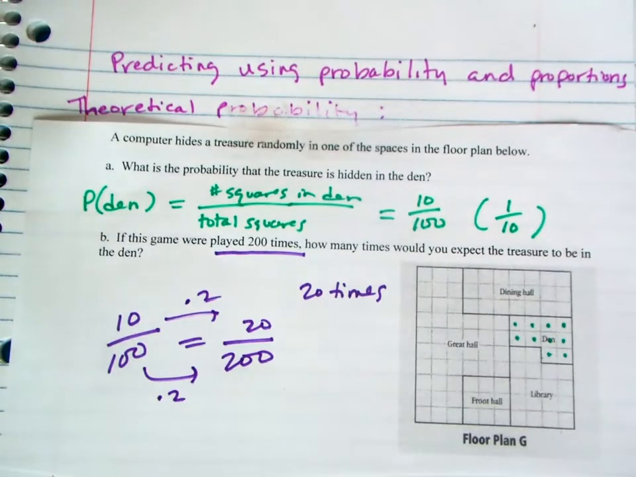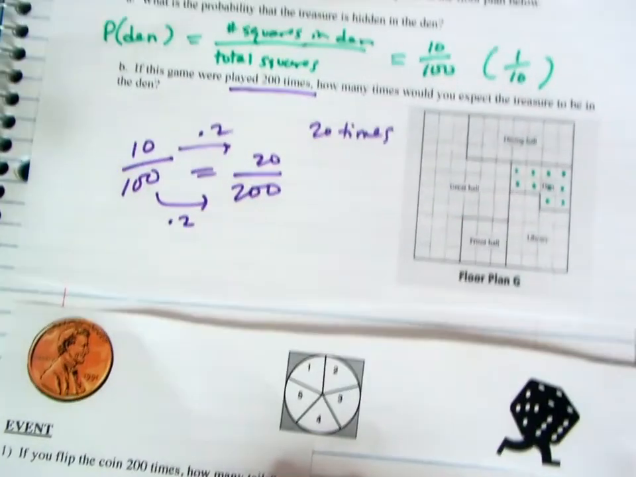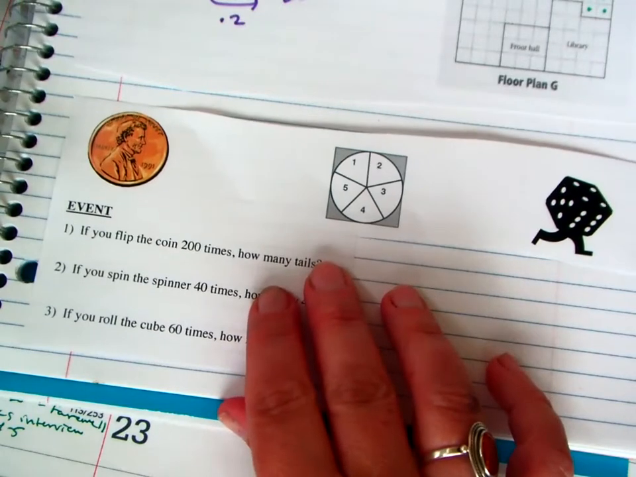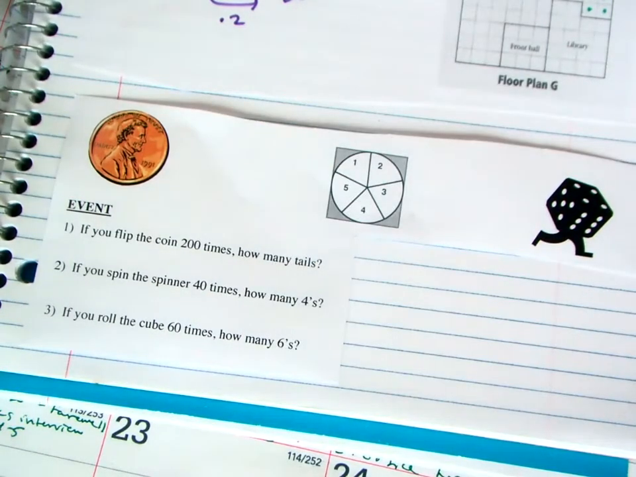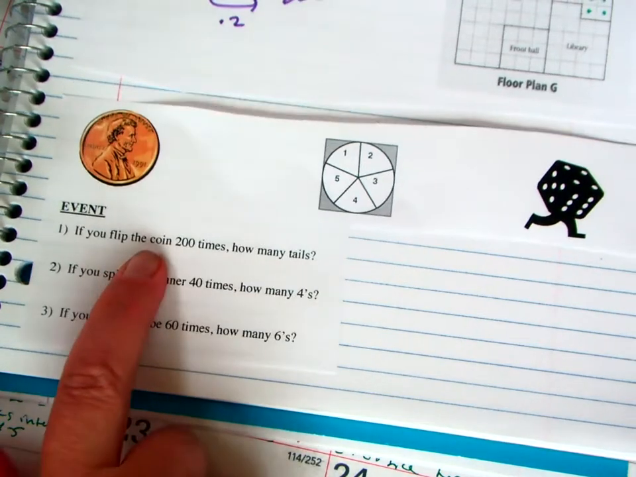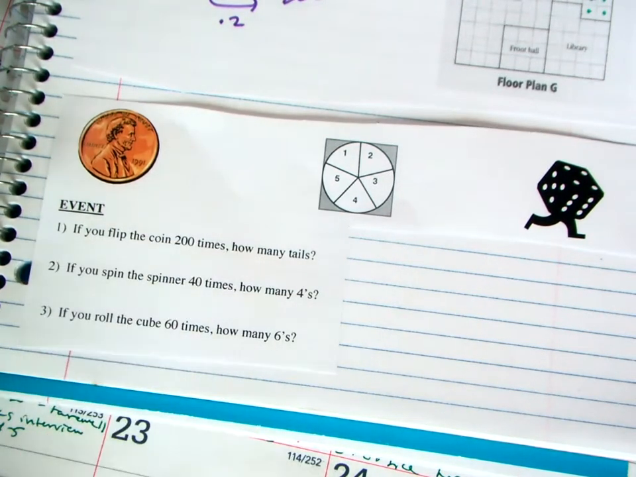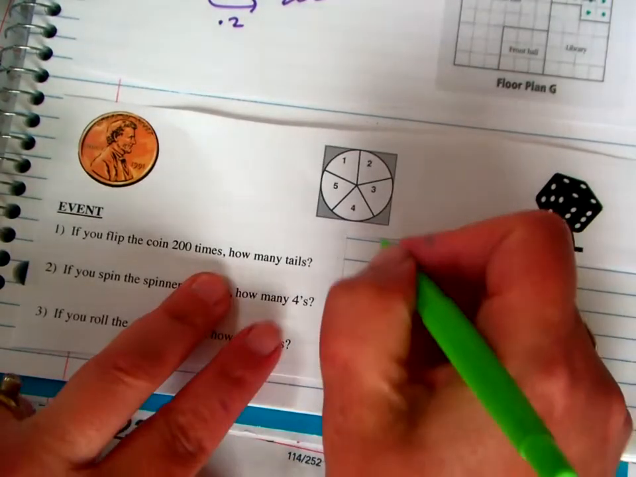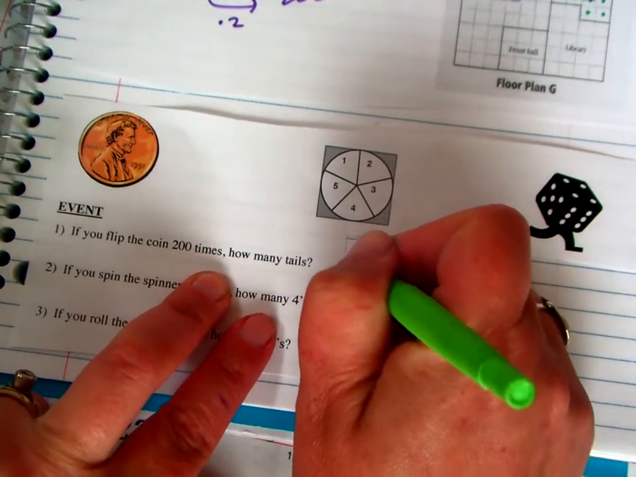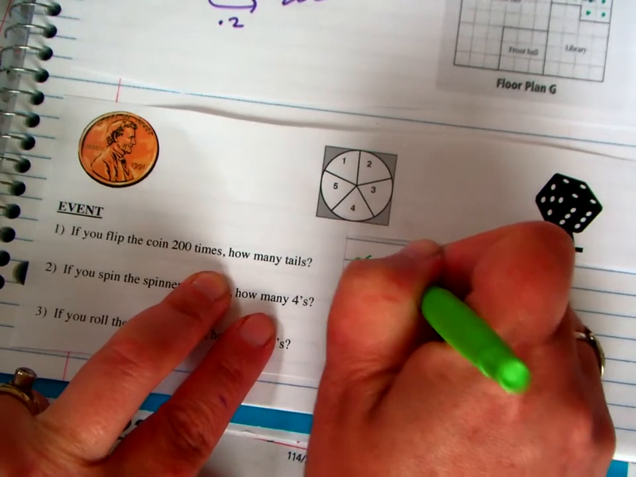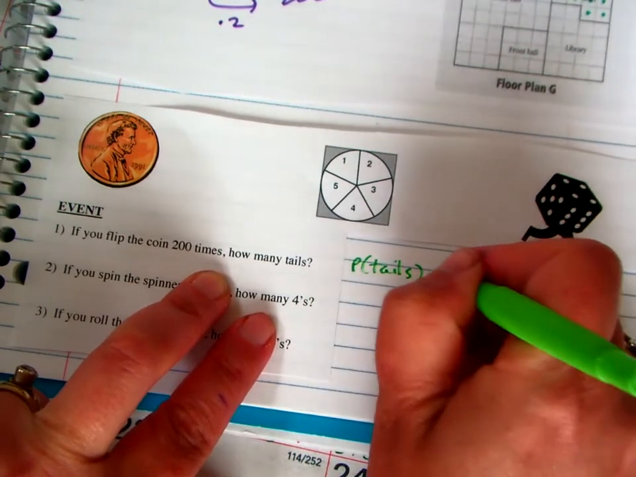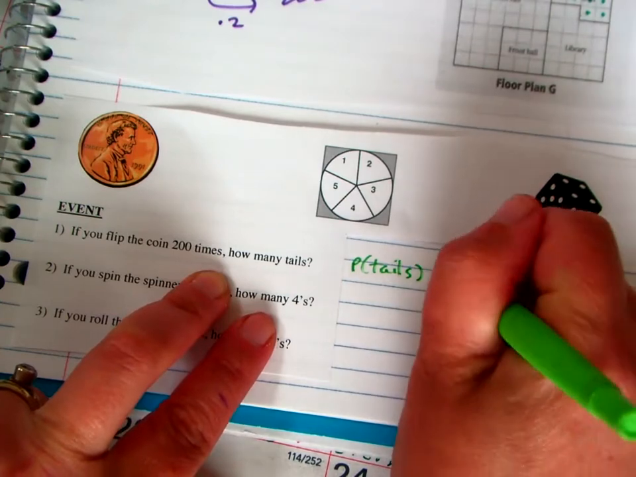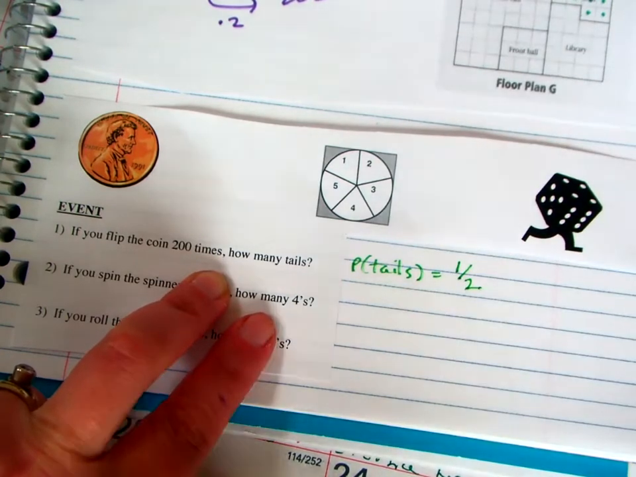So here are some other examples using a coin flip and a spinner and a number cube. Okay, so if you flip the coin 200 times, how many tails do you think you'd have? Well, the theoretical probability of tails is just 1 time in 2.